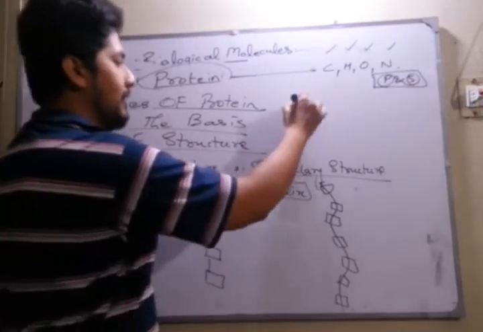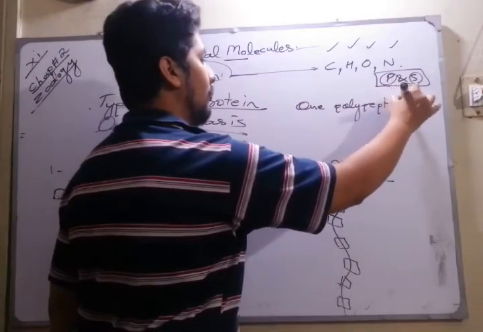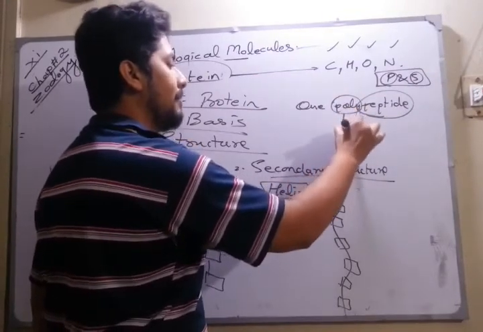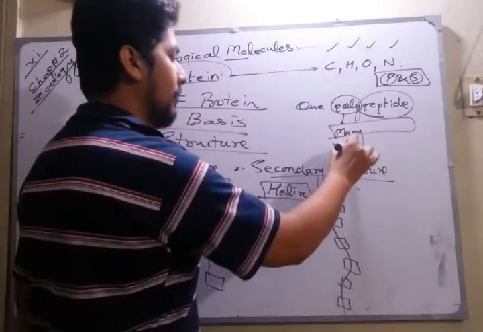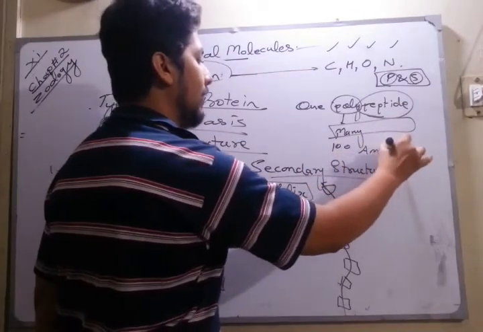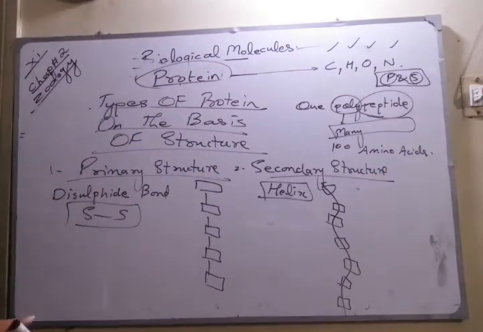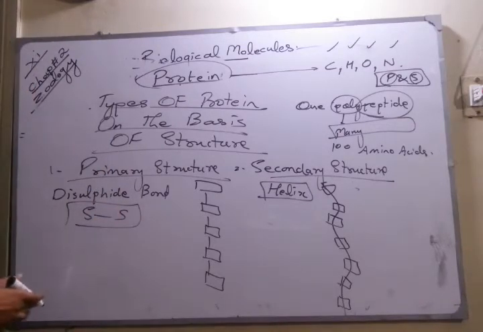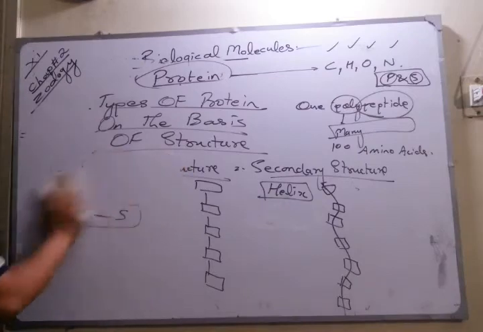In the case of a polypeptide, as you know, we have studied the peptide bond, and poly means many peptide bonds. In many peptide bonds, it can be calculated that we have approximately 100 amino acids. So the more linear the chain, the simplest and the fewer the amino acids in the primary structure, and as the structure goes more complex, we have a greater number of amino acids in our structure. Now about the next part.